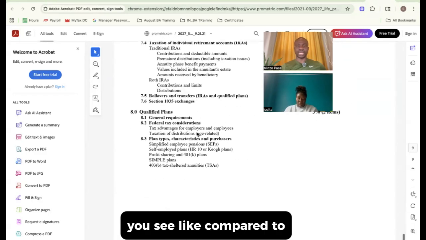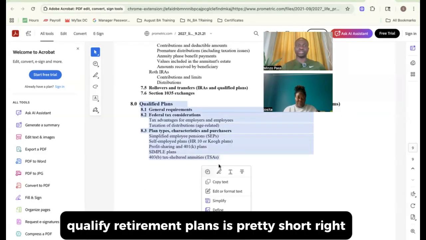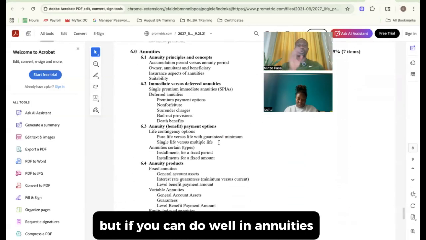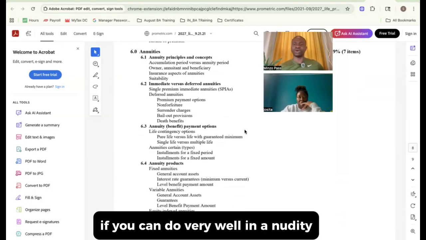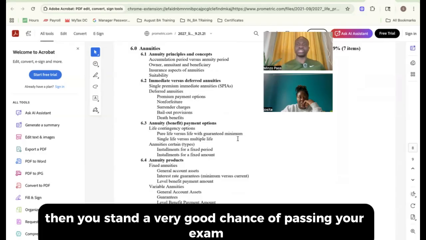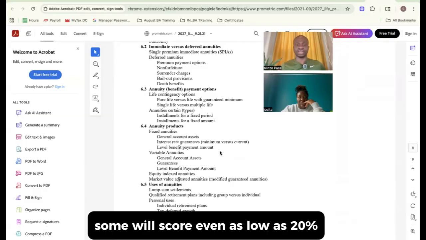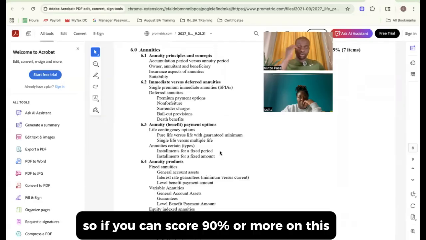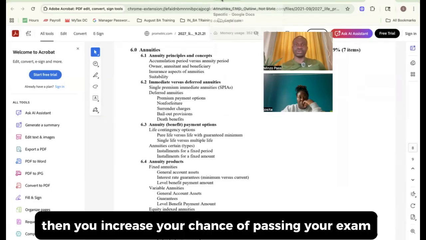You see, like compared to qualified retirement plans. Qualified retirement plans is pretty short, right? So we're going to spend some time on annuities. But if you can do well in annuities, because this is what really gives people problems. If you can do very well in annuity, then you stand a very good chance of passing your exam. Because some students will score 30% on the annuity section. Some will score even as low as 20%. So this really brings people's score down. So if you can score 90% or more on this, then you increase your chance of passing your exam.